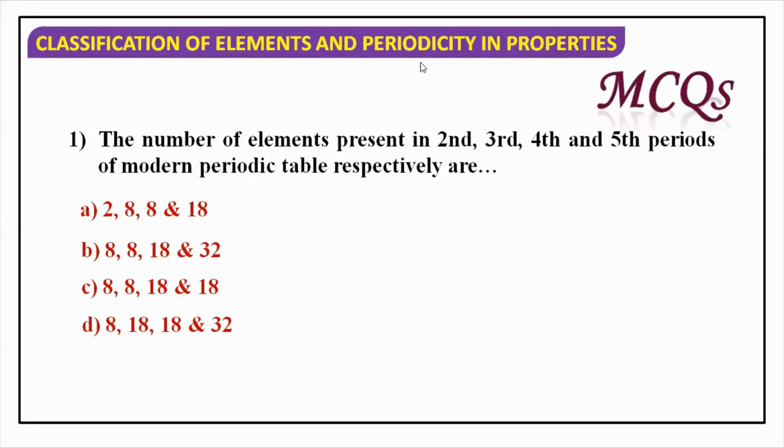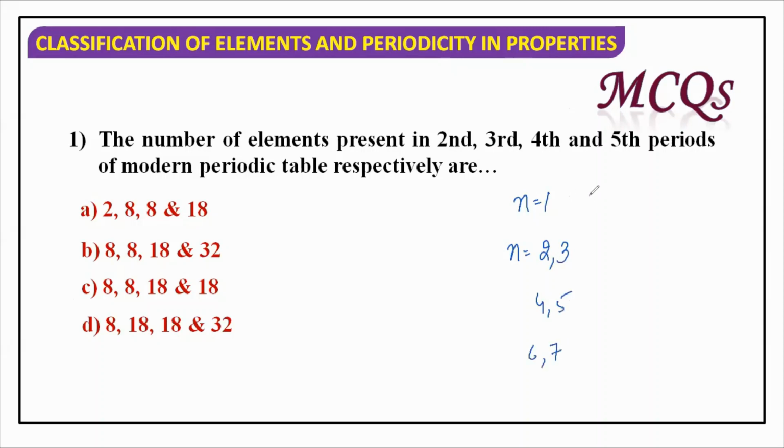So here we have one MCQ: the number of elements present in the second, third, fourth and fifth periods. The second and third are the same, and the fourth and fifth are also the same, right? So where do you see the same here? At option C. Because if we talk about the whole periodic table, n equals 1, n equals 2 and 3, then 4 and 5, and 6 and 7.